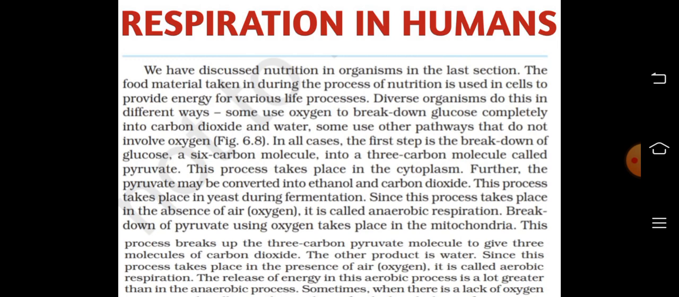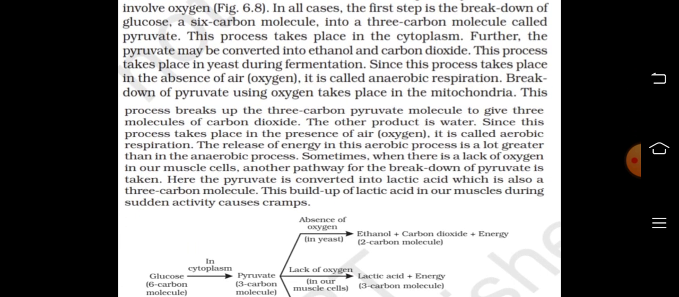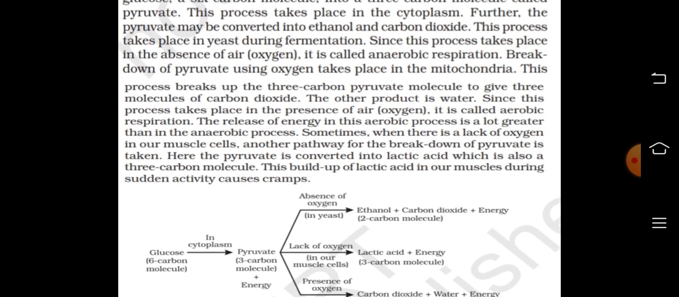Some use oxygen to break down glucose completely into carbon dioxide and water. Some use other pathways that do not involve oxygen. In all cases, the first step is the breakdown of glucose, a 6 carbon molecule, into a 3 carbon molecule called pyruvate. This process takes place in the cytoplasm.